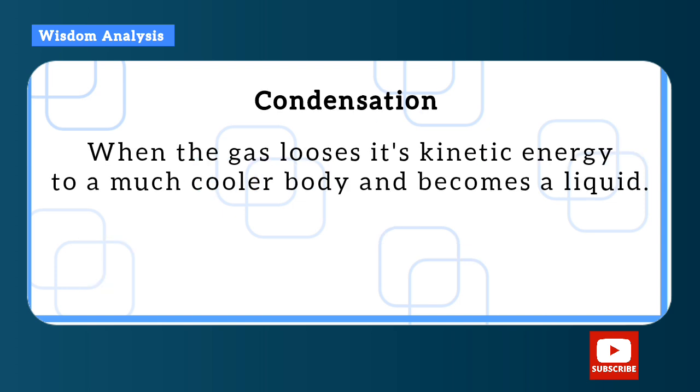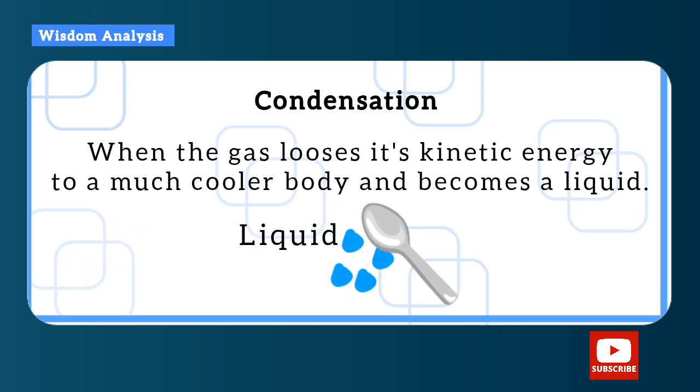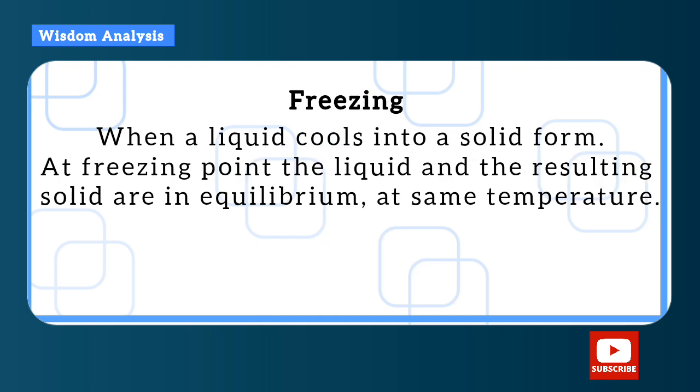Condensation: when the gas loses its kinetic energy to a much cooler body and becomes a liquid. That is a gas turning to a liquid. So when the gas touches a cooler body, that's the spoon, and the kinetic energy is reduced and it turns to a liquid.